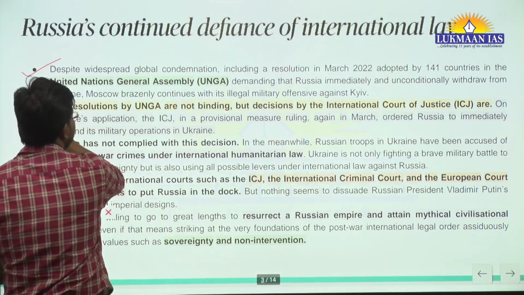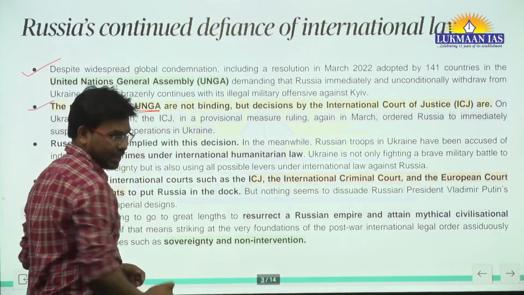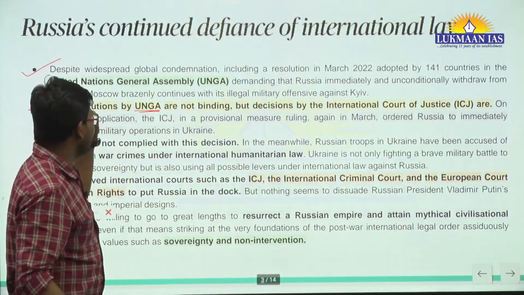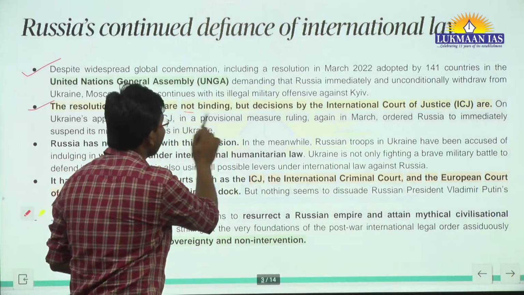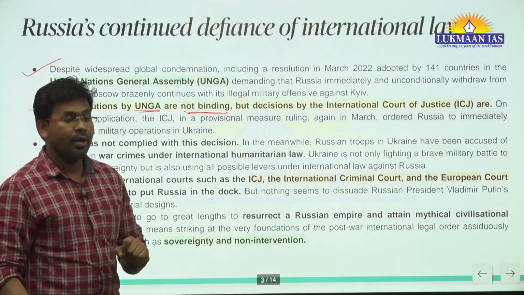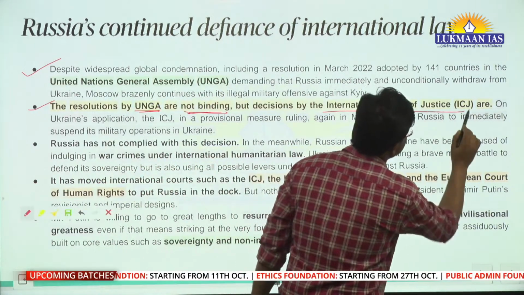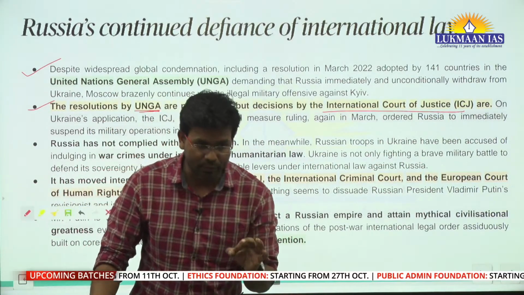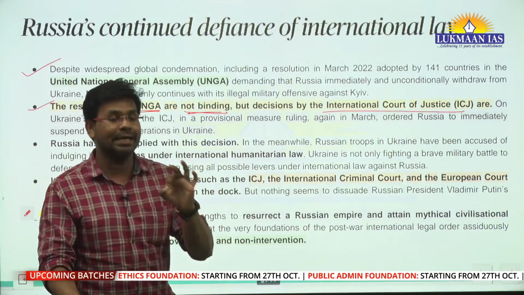Apart from this, all the resolutions taken by the United Nations General Assembly, the UNGA, are non-binding in nature. But the decisions taken by the International Court of Justice, the ICJ, are binding in nature.